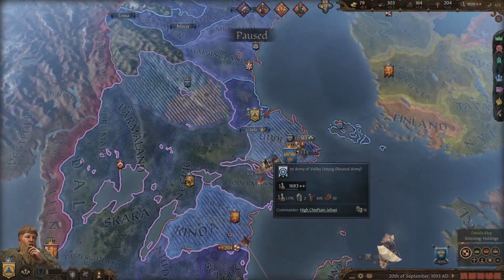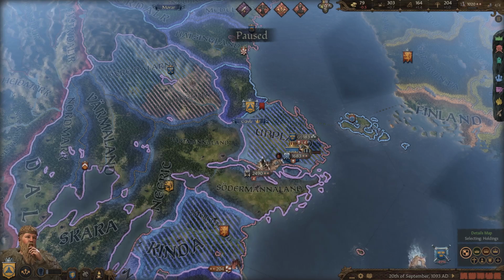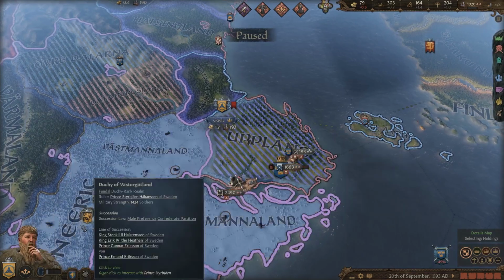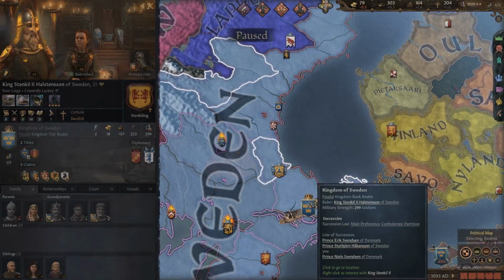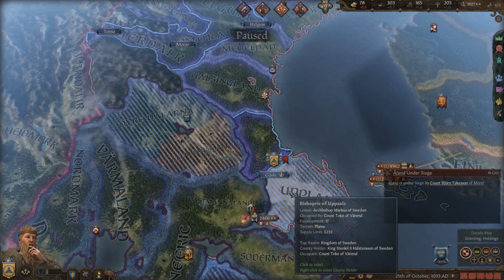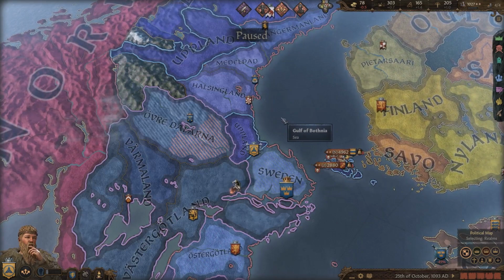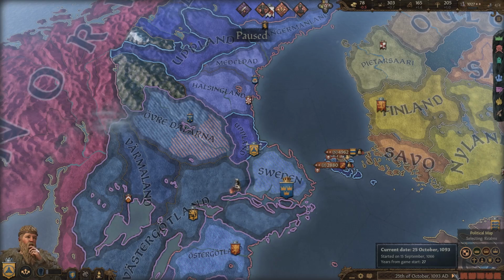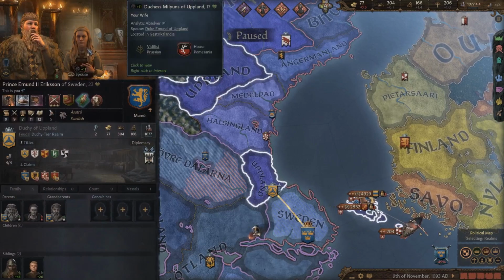So unfortunately we died, and since we died and we weren't first in the election, we lost the kingdom of Sweden anyway, so we no longer are part of this war. Well, we are part of it, but it doesn't really involve us. And we are back to square one of being a vassal of a Catholic ruler in Sweden, which pretty much sucks. But it turns out we were just too old when we became in charge of Sweden to really do anything, so we didn't have enough time to rig the elections or kill any of the other people who were going to be in charge, which put us in this situation. But I think we could be able to rise out of here successful again.